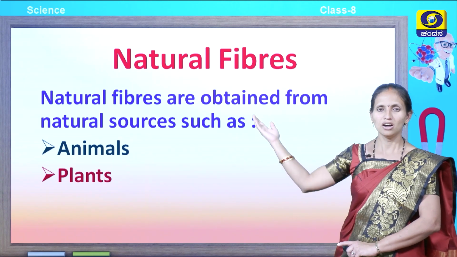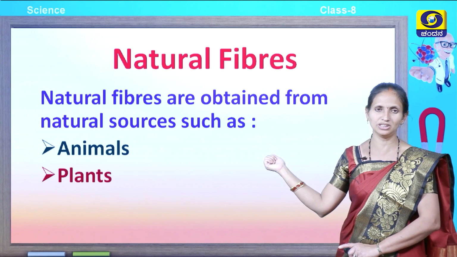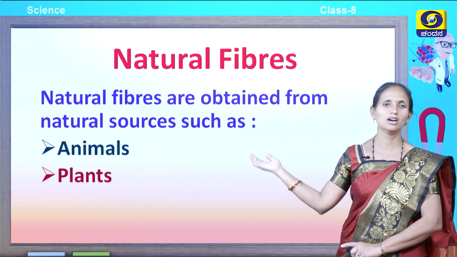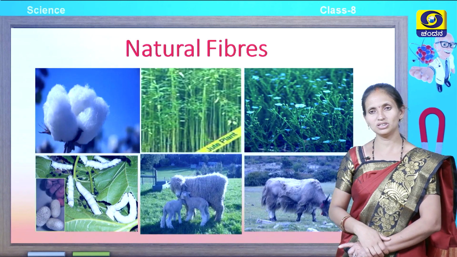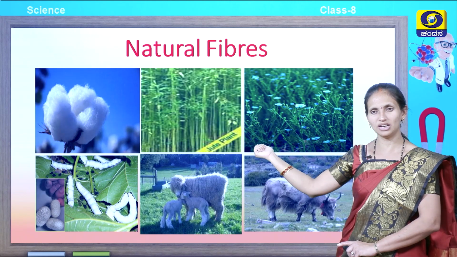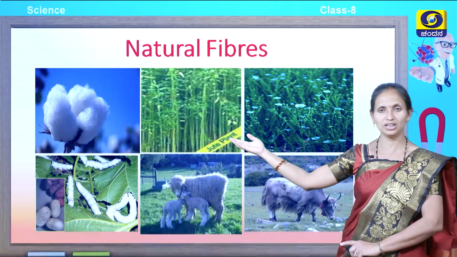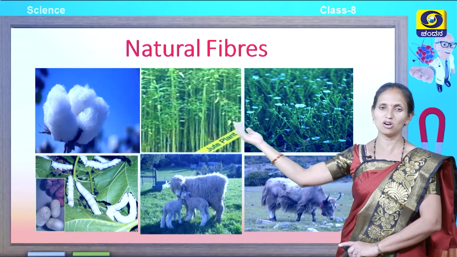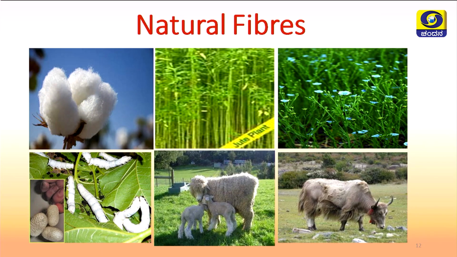Natural fibers are obtained from natural sources such as animals and plants. What are natural sources? Let us see what are the natural sources from which the fibers are made. Look here, in nature we can see a cotton plant which produces cotton. There is a jute plant which produces jute.